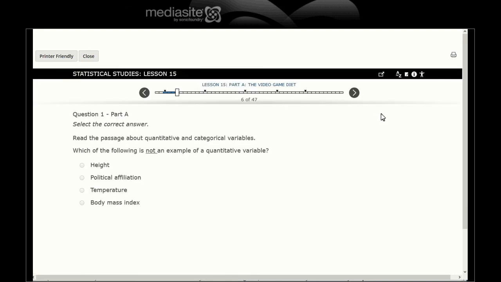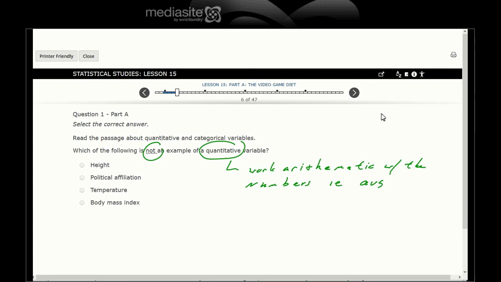So, read the passage about quantitative and categorical variables. Which of the following is not a quantitative? Remember, quantitative is I can work arithmetic with the numbers, i.e., average, median, etc. So I take a bunch of people's height.